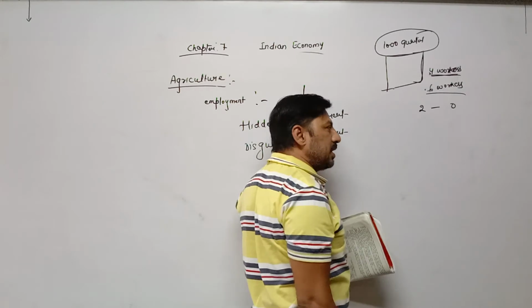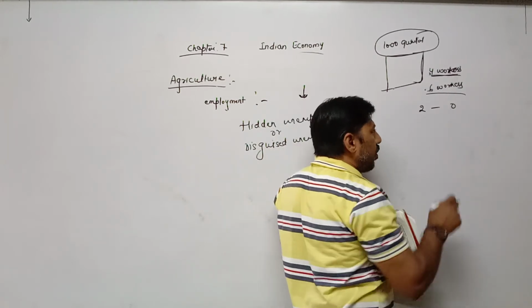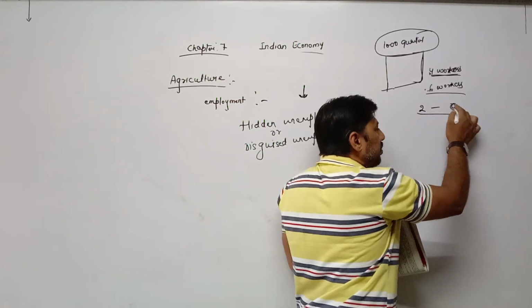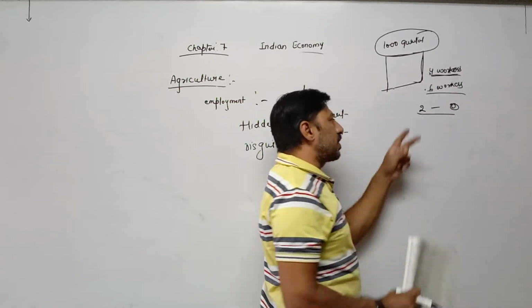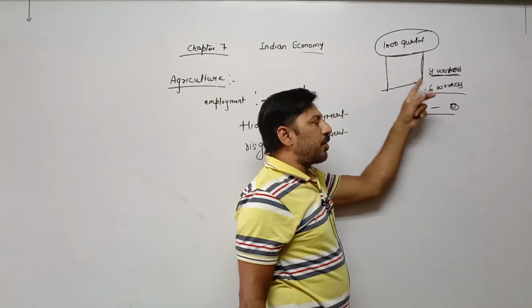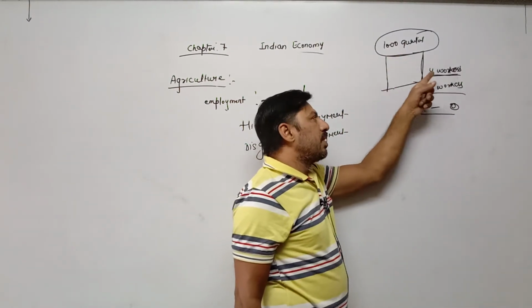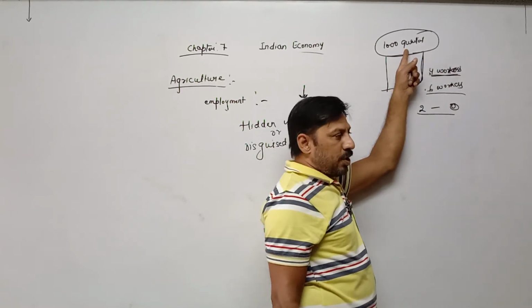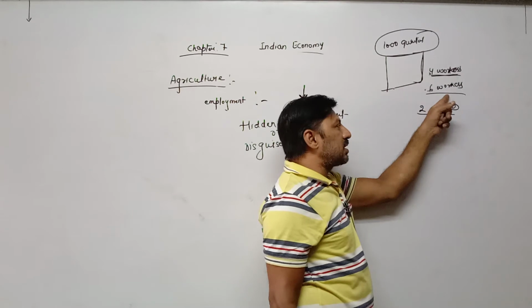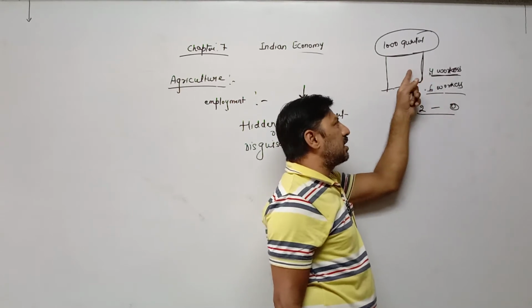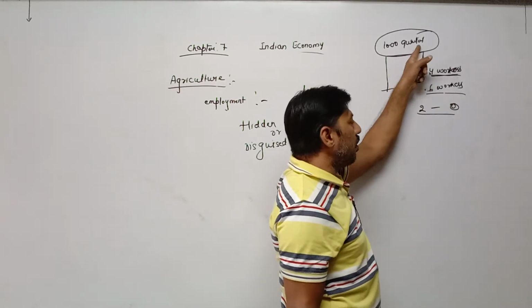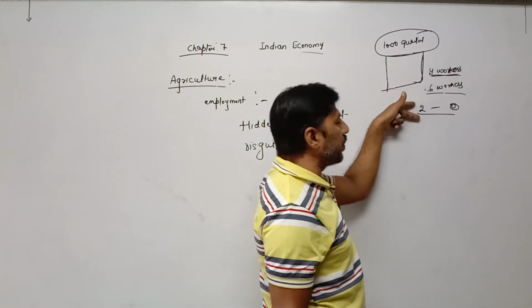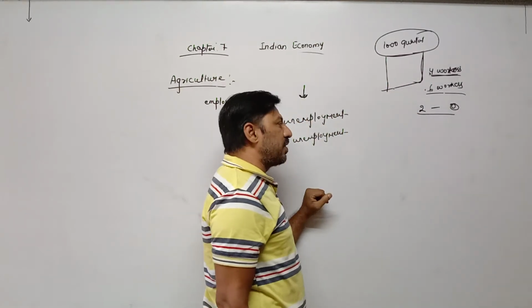Their marginal productivity is 0. Marginal means additional production. If 2 workers are added, production should be more, but here it is not. So their marginal productivity is 0.